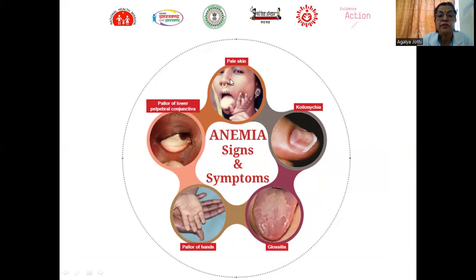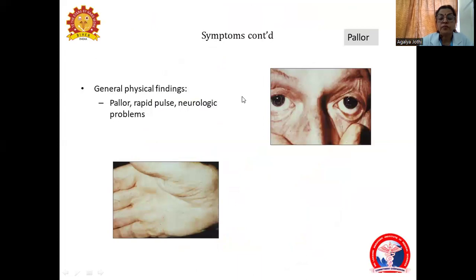So pallor can be seen by visualizing the tongue, a pale tongue, pallor in the conjunctiva, pallor in the palms. There might be glossitis when you see the tongue, and there might be koilonychia. These are the signs and symptoms to be looked for in case of anemia. So pallor is looked for in the conjunctiva.